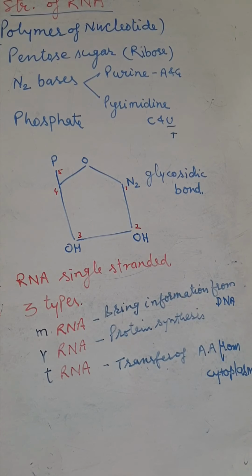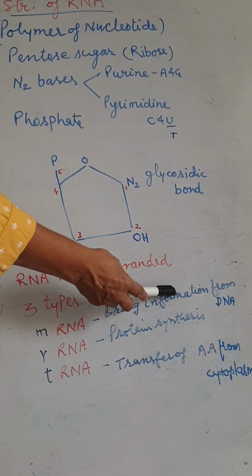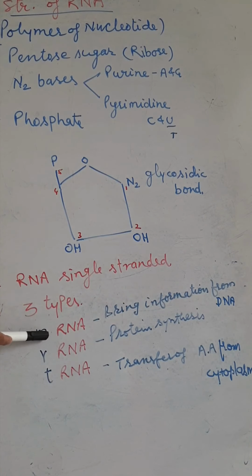As we know, the mRNA is formed in the nucleus, but it works in the cytoplasm. So normally this is the structure of the RNA.